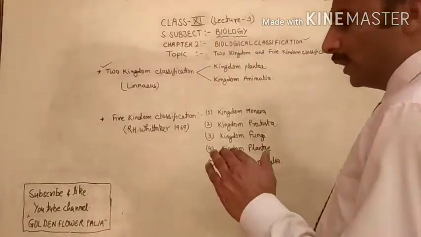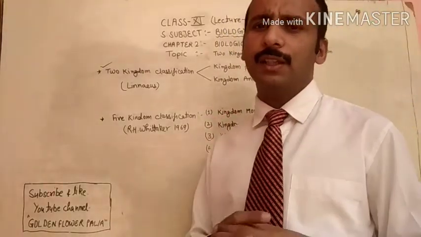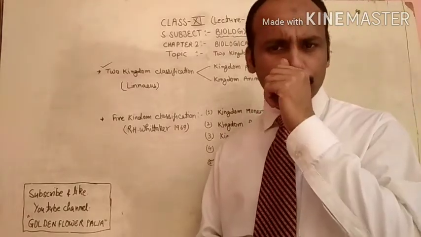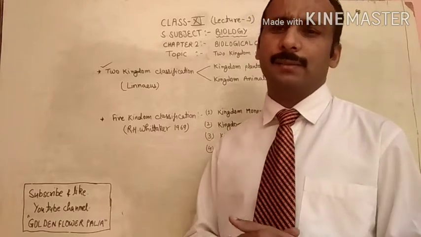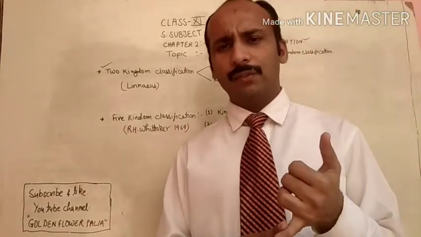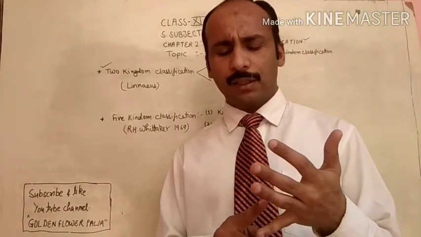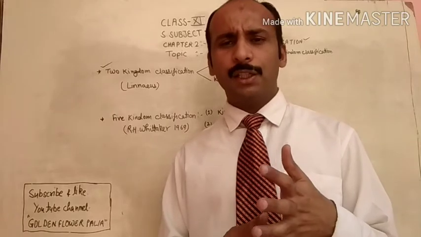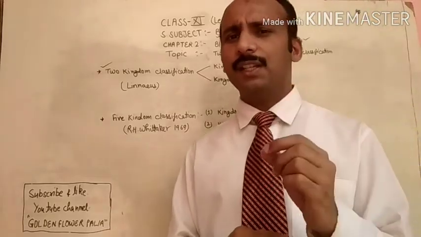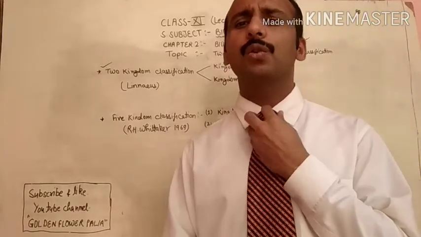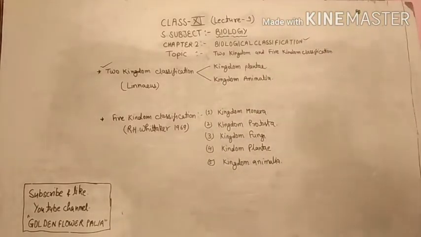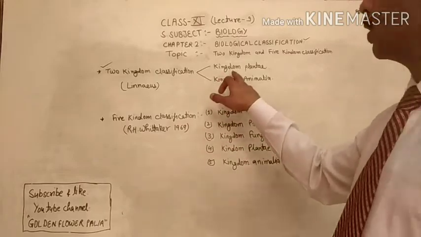My dear students, if you recall your memory, in the last videos we discussed the biological hierarchy. In hierarchy, we studied the different groups like kingdom, phylum, division, class, order, family, genus, species. In that topic, we studied that species is the smallest group of organisms which are very closely related. As I told you, kingdom is the broadest group.